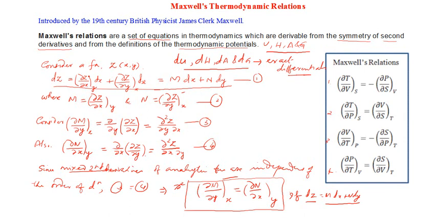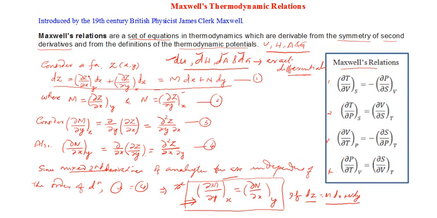And if we apply these properties to each of the four thermodynamic potentials, you will get four associated partial derivative equations, and those partial derivative equations have been named collectively as Maxwell's relations, which are listed here. So this is the basic mathematical technique or background behind the definition of Maxwell's relations.